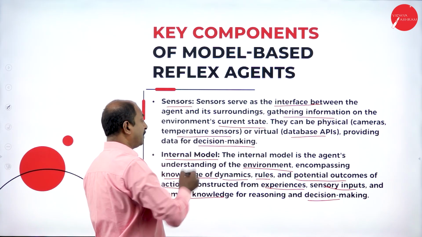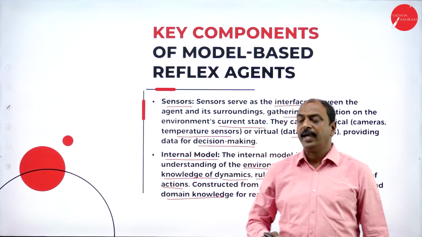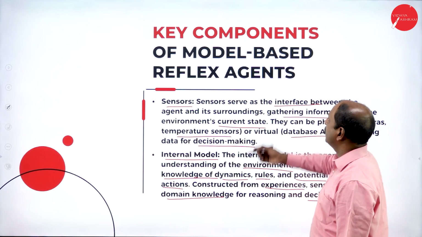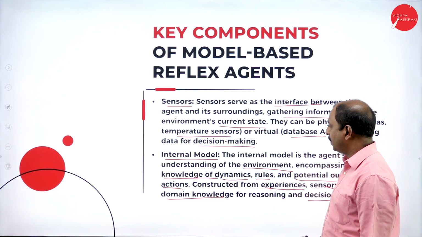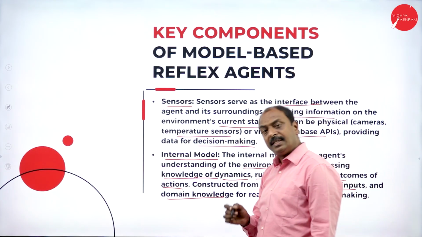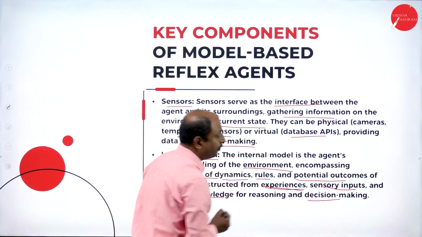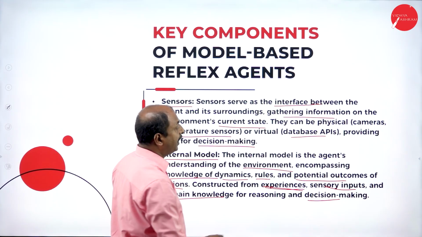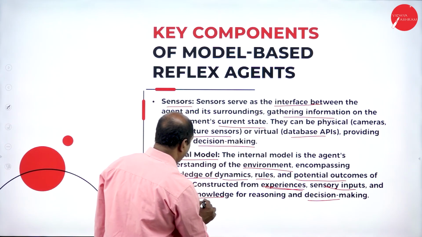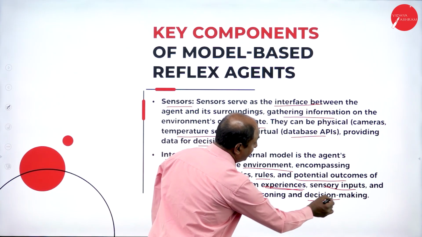So this internal model is a new component here, and the model-based reflex agent will have a predefined model. The model has been designed or developed based on experience, that is, the history of the percepts and sensory inputs, and knowledge of the environment, for reasoning and decision making.